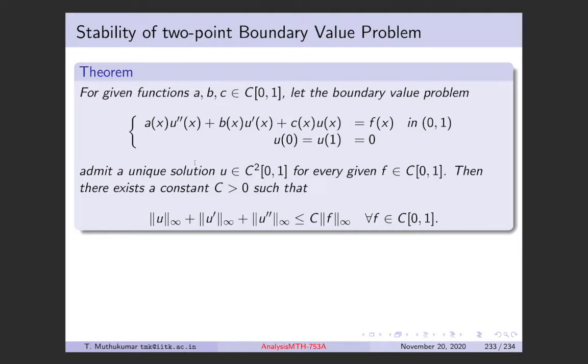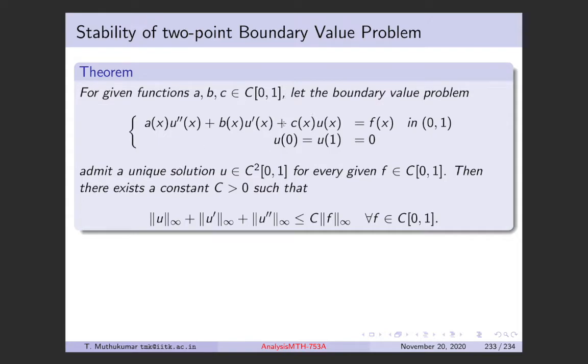Okay, so what is the stability of the two-point boundary value problem? Here we have a second order ODE, and as I already said about the two-point boundary value problem in the previous lecture, the boundary conditions are given. So the value of the solution is given at two different points, in this case the endpoints of the domain. Which is why it's called a boundary value problem. The value of the function is given on the boundaries. So this is a second order problem. The coefficients A, B, C are all continuous functions which are given to you, so A, B, C are also data. F is also given to you, also a continuous function. So they are all continuous functions on the closed interval.